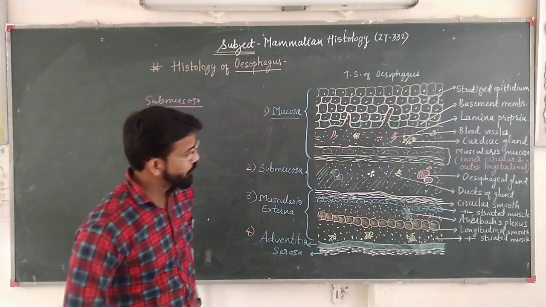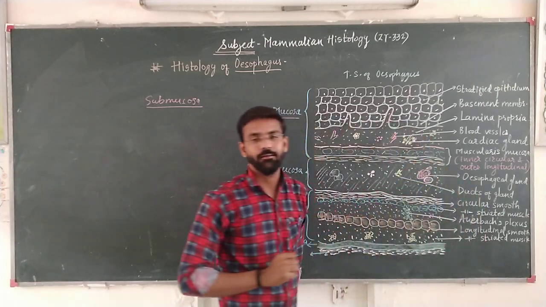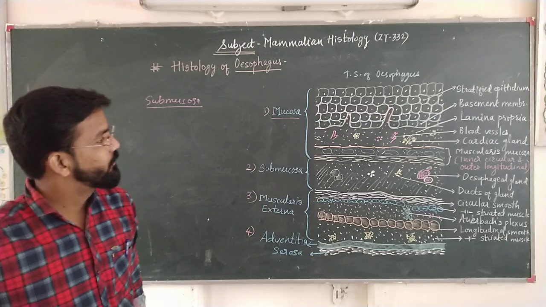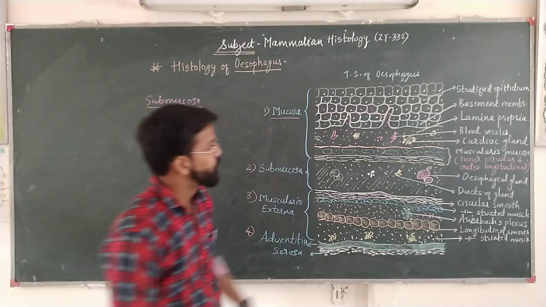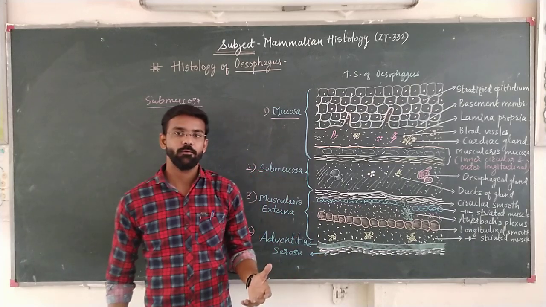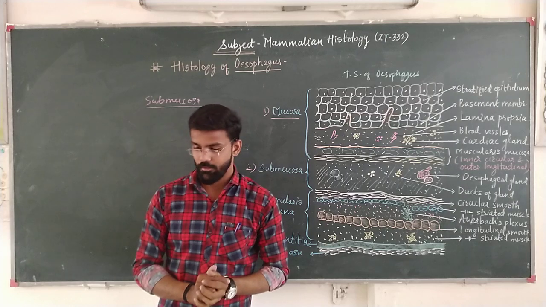Now, the glands which are situated here are esophageal glands. These esophageal glands have a similar function like cardiac glands, to release a sticky substance to avoid friction between food material and the lining of the alimentary canal.